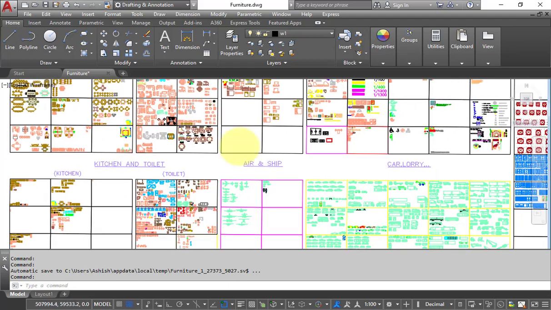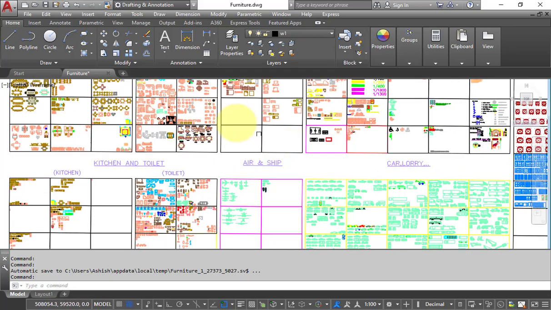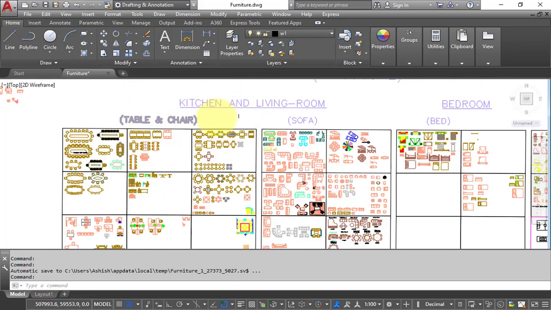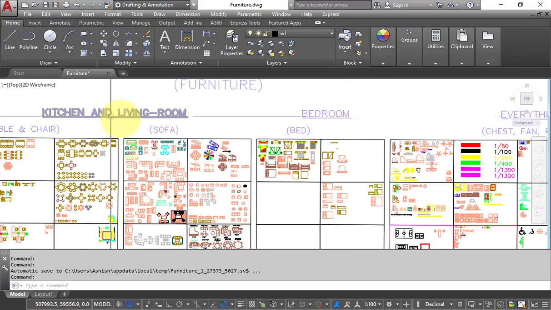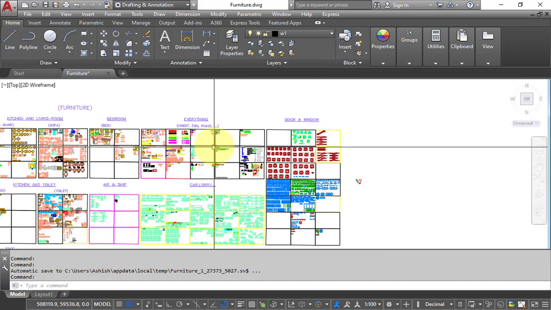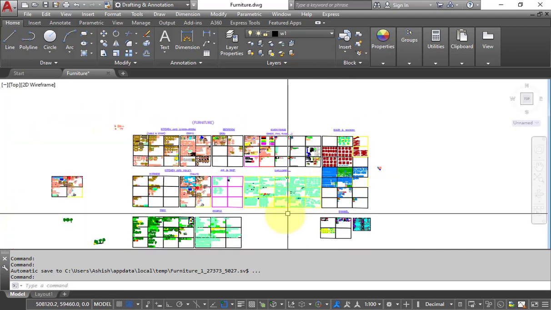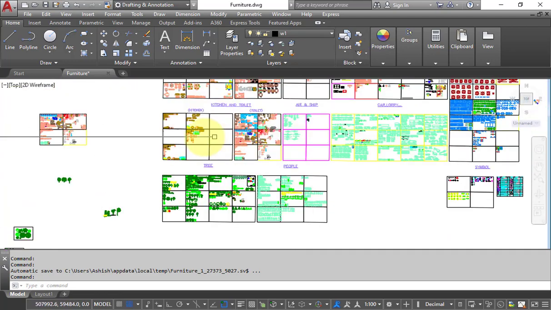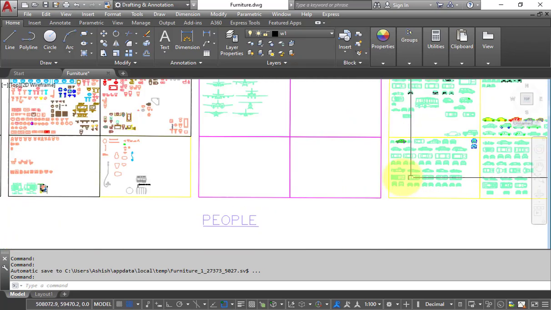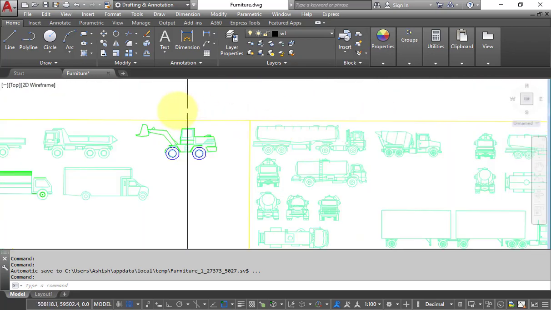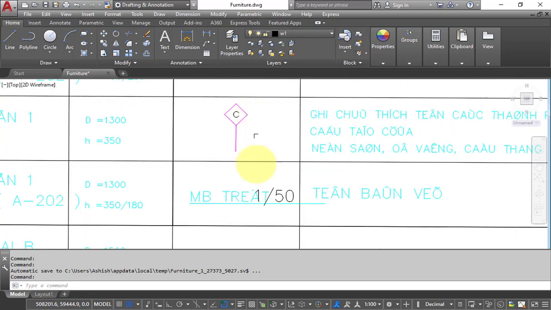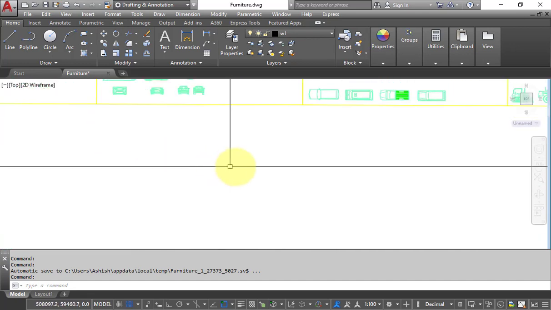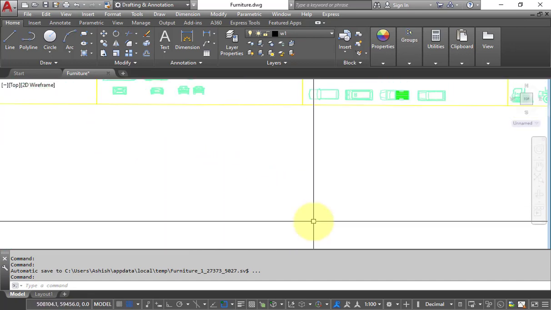Apart from this I will also share with you 2D libraries, right? Here you can see all the 2D library content available, whether it is content for the kitchen, living room, bedroom, then doors, windows, people, trees. So while you are making your 2D plan for designing purposes, you can get all these libraries with your course content as well.